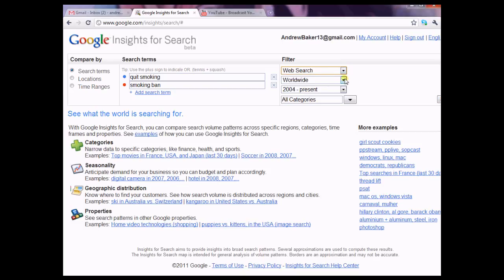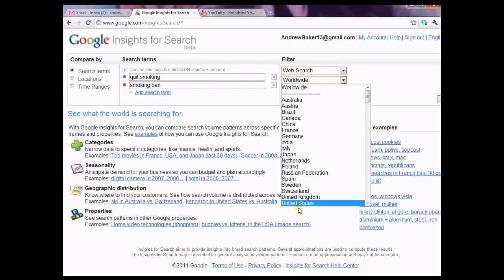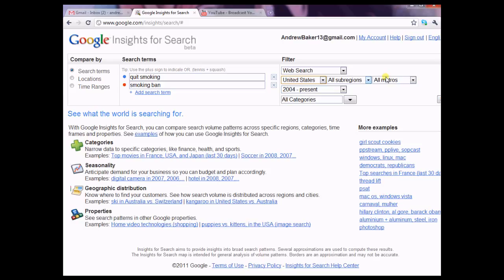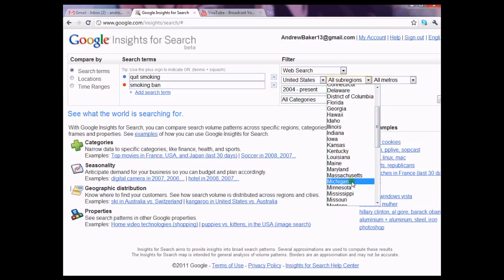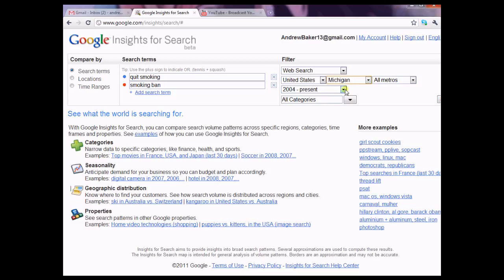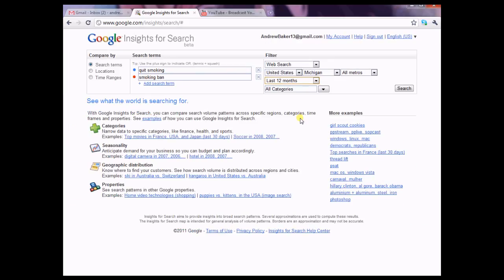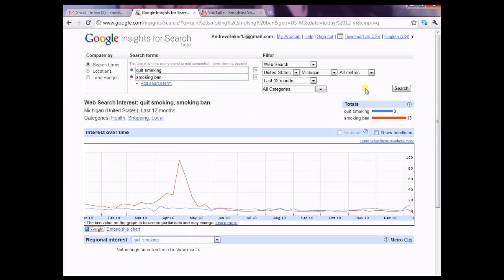We'll search the web. Let's search, not worldwide, let's search in the United States. And then from there, the subregion of Michigan. Instead of 2004 to present, let's look at the last 12 months. I'm going to zoom back out. Okay, so we're going to look at these two terms, and we're going to hit the search button here. And we get our results here in a nice chart.